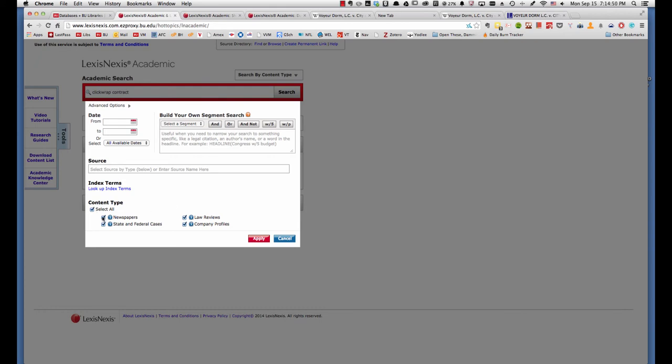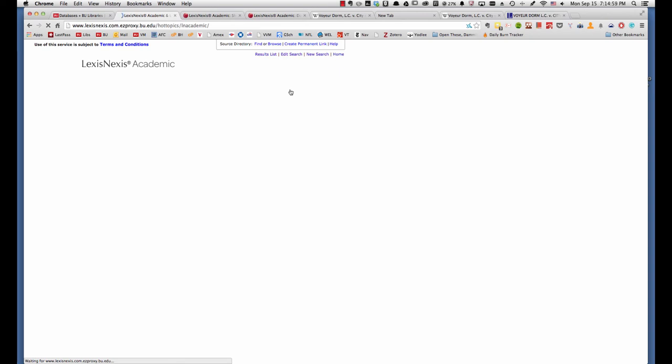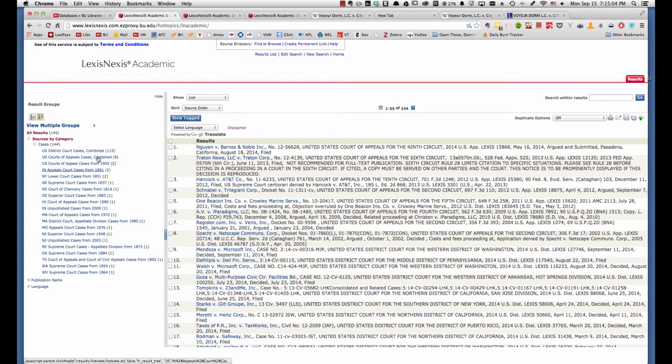Let's say that we just want state and federal cases. So we click on that, hit search, and that gives us the 144 cases only. So it gives you less that you have to wade through. It's interesting to note that almost a half of these, just a little bit short of a half of the cases, come from United States district courts.